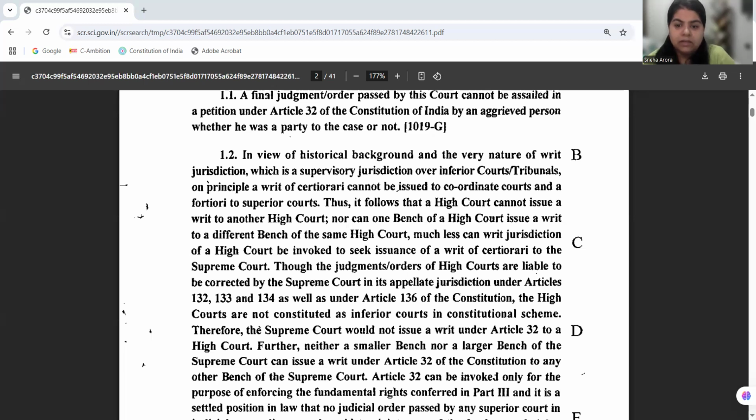The court herein is firstly saying, number one, that Article 32 cannot lie against a constitutional court's judgment. Because if it lies against a Supreme Court judgment, it would mean that the court is reviewing its own decision through writ jurisdiction.